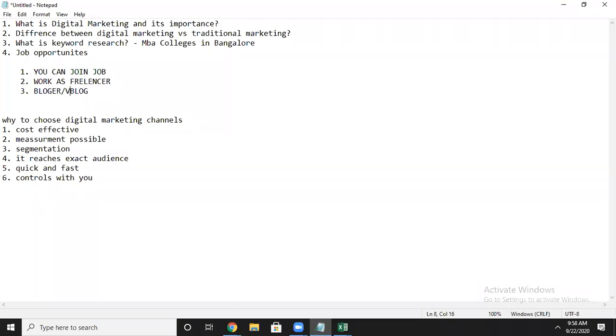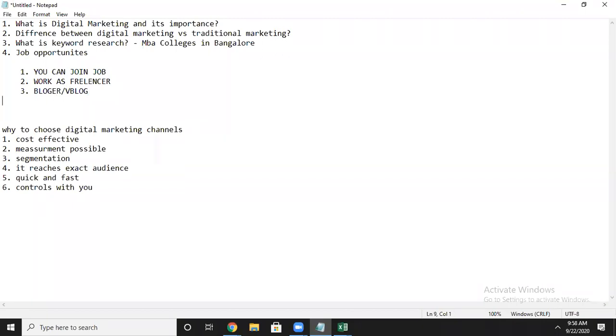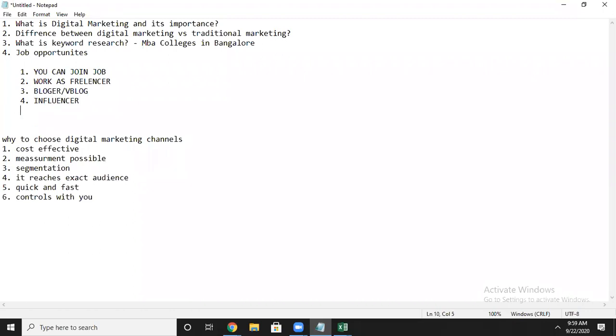If you don't want to do this either, you can go into a specific industry and become an influencer. To become an influencer, you should have a good audience on social media. If you don't want to become an influencer, then you can implement digital marketing standards in your business and improve your business.